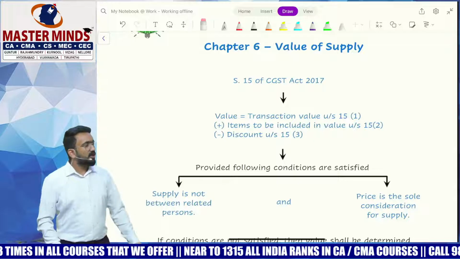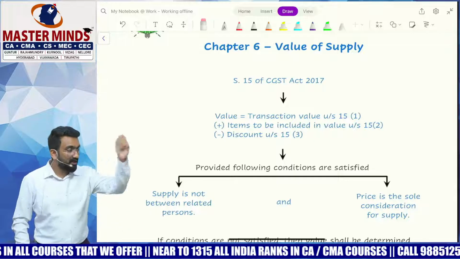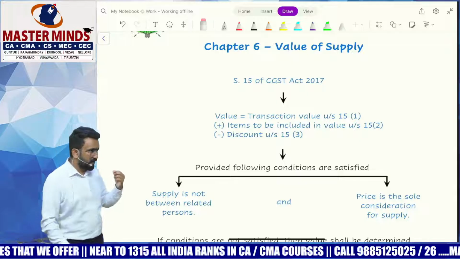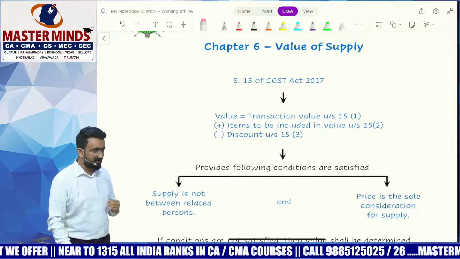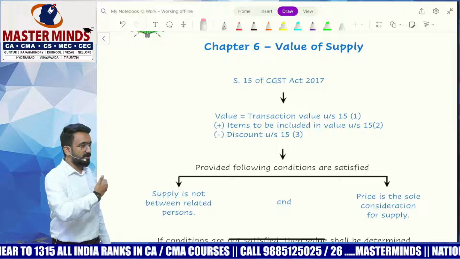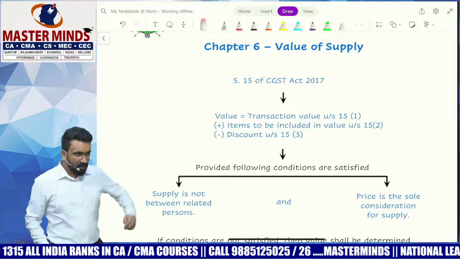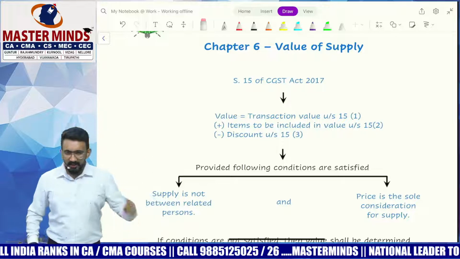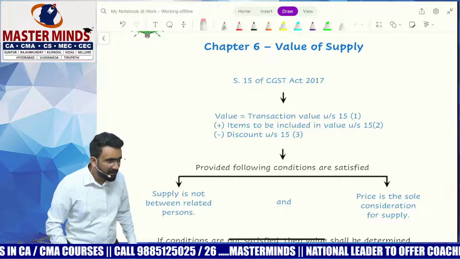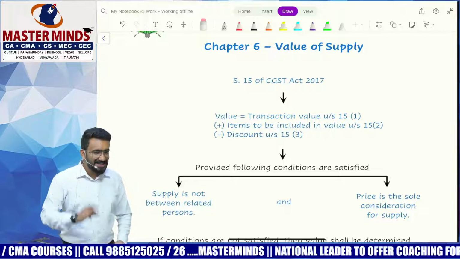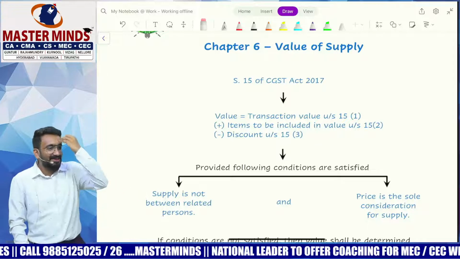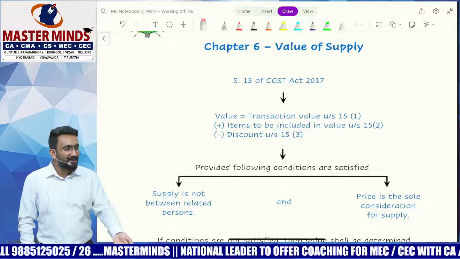Understanding? Now, what is the objective of a supplier? To reduce the price of the product. They're going to have the value also reduced. That's the case. I wanted GST to be lesser, so I wanted the value to be lower. So I will sell my 10,000 worth of product at 5,000. Will they do that? Will they sell the 10,000 worth of product less GST? No, I will sell it at 5. Will they do that? No, nobody will do that, right? Because that will reduce their profit also.